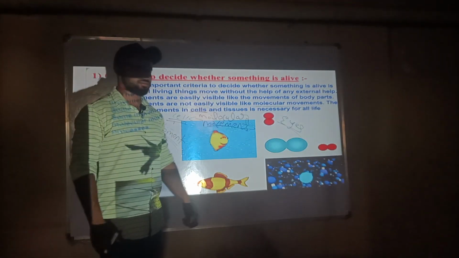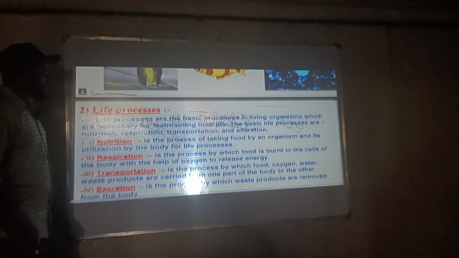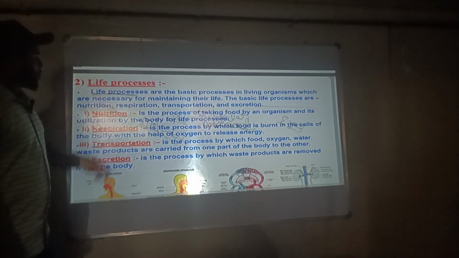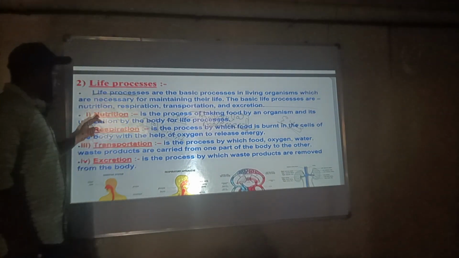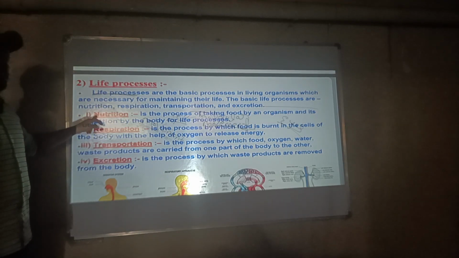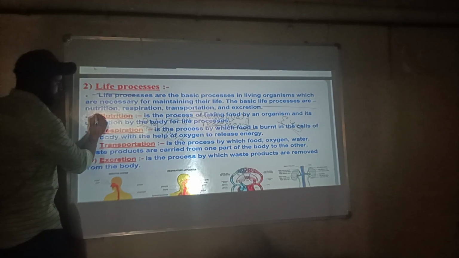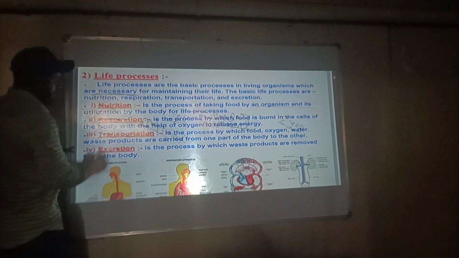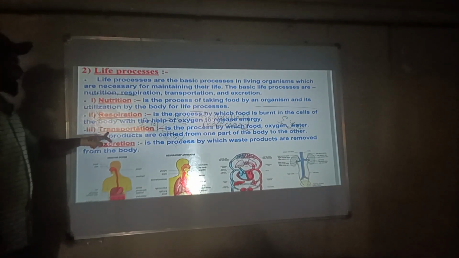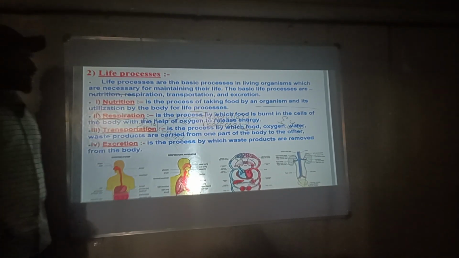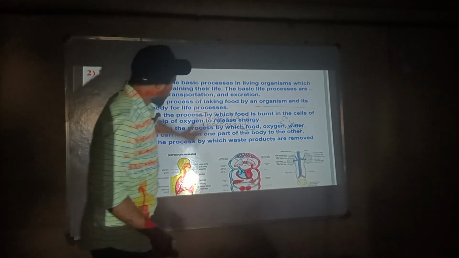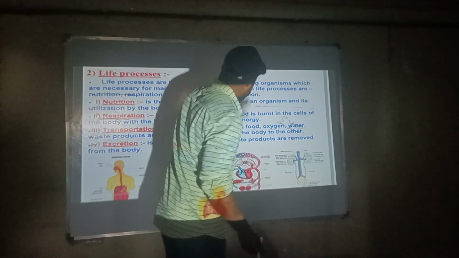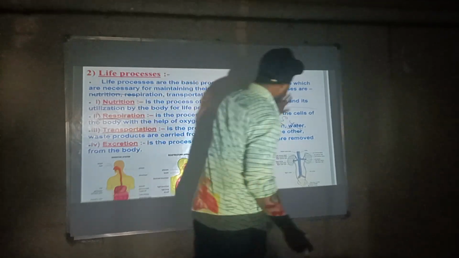The next topic is the life process. What different mechanisms occur inside the life process? There are four mechanisms: first nutrition, then respiration, transportation and excretion. These are the four important processes of life.